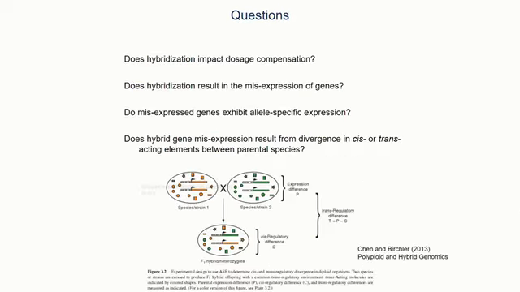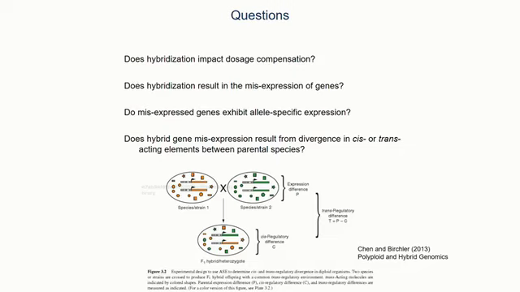So this led us to a few questions. Does hybridization impact dosage compensation? Is a disruption of dosage compensation the reason that we're seeing F1 male sterility? Does hybridization result in the misexpression of genes? Do these misexpressed genes exhibit allele-specific expression? And that means the preferential expression of either the maternal or the paternal allele of that gene. And does hybrid misexpression result from divergence in cis or trans acting elements?